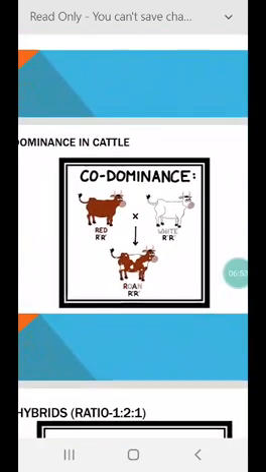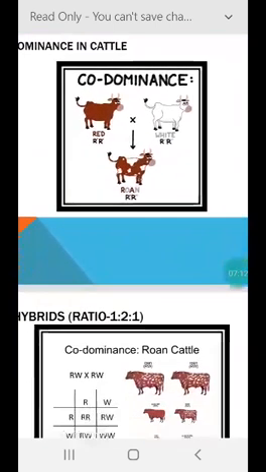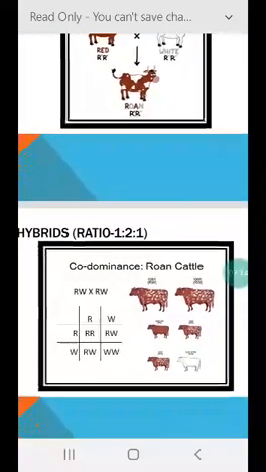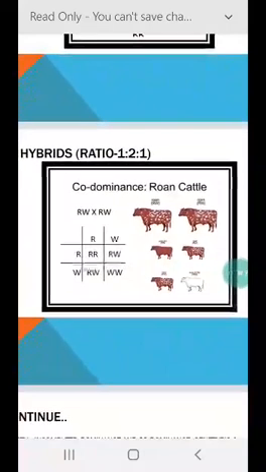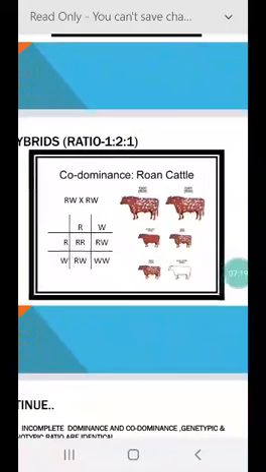You can see when red coat color cattle is crossed with white coat color cattle, in F1 generation we get a mixture of both the colors. That is called roan, R-O-A-N, roan. And when selfing is done of this F1 hybrid, we get all the traits, parental as well as the new.